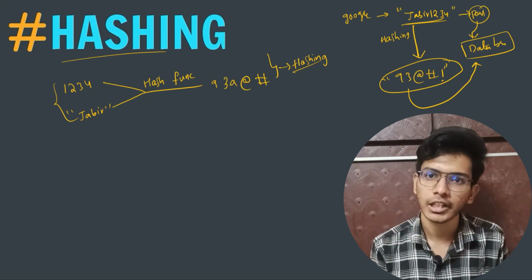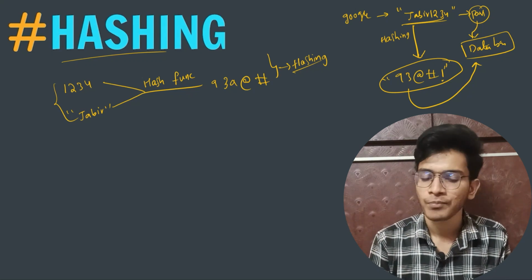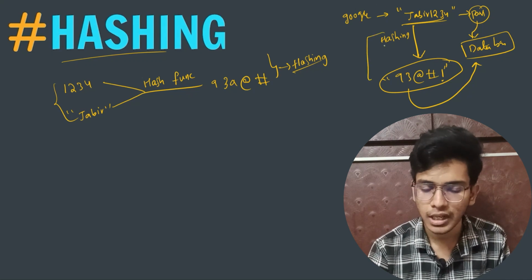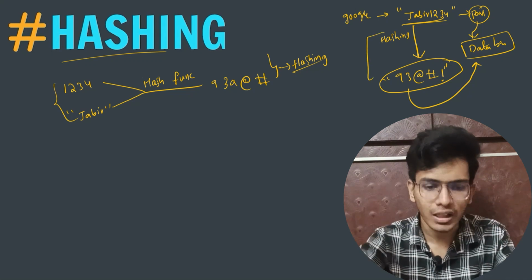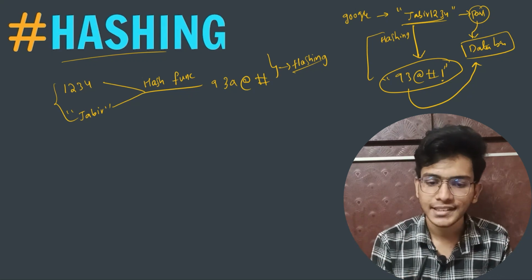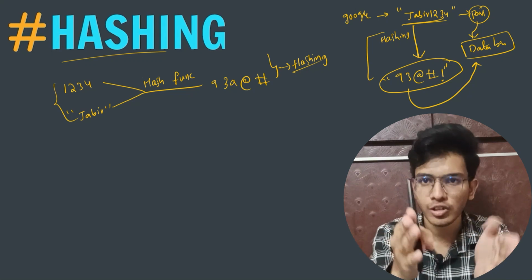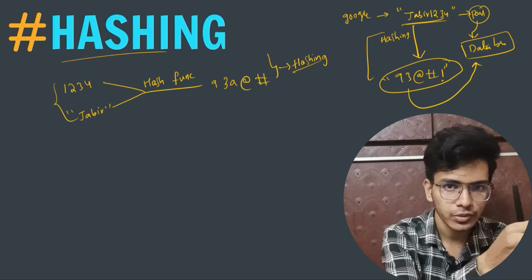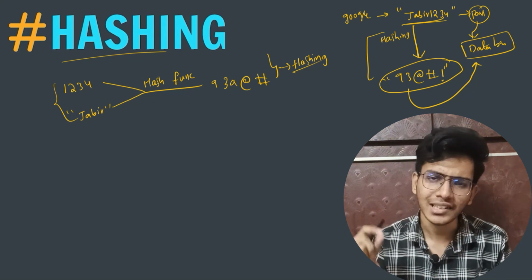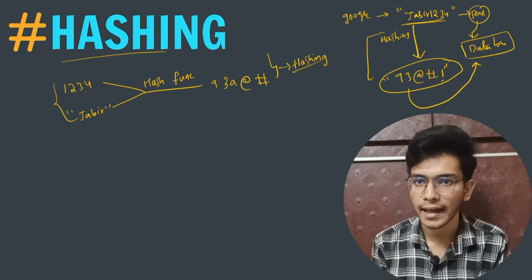So why are we using it? Why are we converting one data form into another data form? Because let's say that Google is not doing this whole process. For example, let us assume that Google or all these big companies are not doing this process. So what will happen? Let's say they are directly storing your password into their database as it is. So you are giving Jabir1234, and this password Jabir1234 is directly getting stored in the database. Now let us consider the scenario that the whole database got hacked.